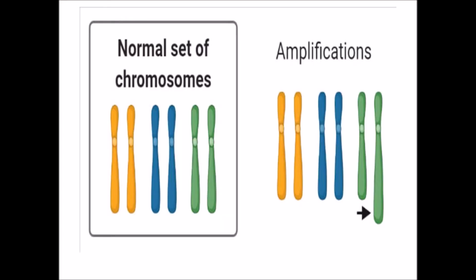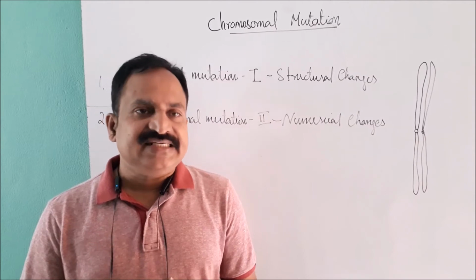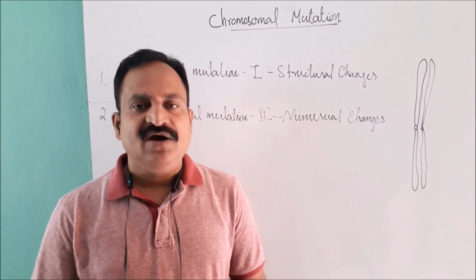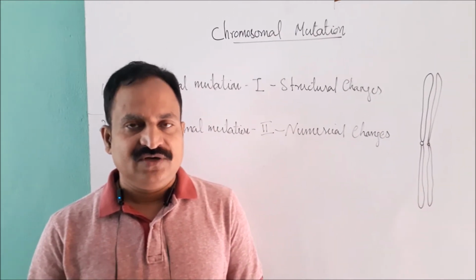Here explains the duplication or amplification of chromosomes. See here, compared to the normal set of chromosome, after amplification in the last chromosome, the green colored chromosome is doubled. Let us see examples of duplication or amplification of chromosome.